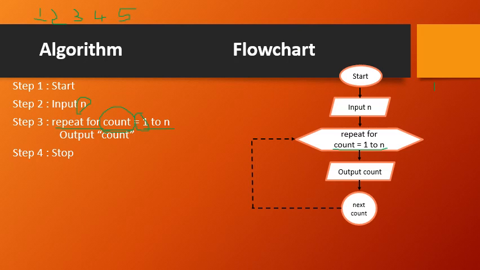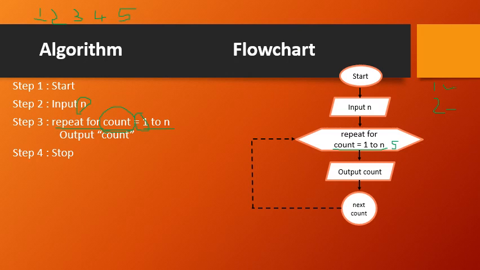In this case, the count now becomes 2. In the next count, the next possible value of count is 2. So count equal to 1 to n. The current value of count is 2. Does this 2 lie between 1 and n? For example here, n is 5. So does this count value 2 lie between 1 to 5? Yes, it lies between 1 to 5. Then display that number, that is, count. So 2 will be displayed.